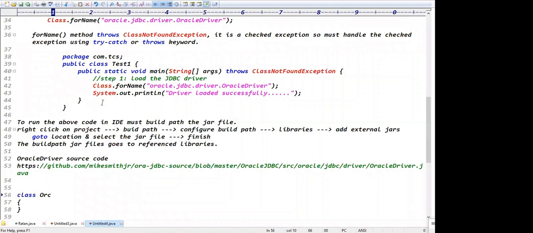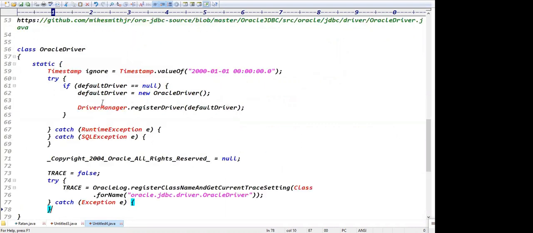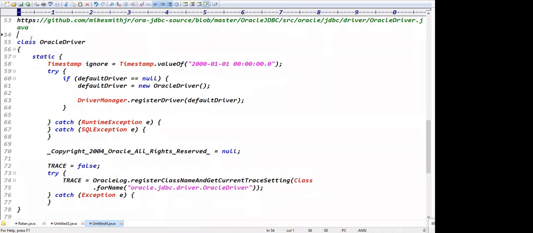The class name is Oracle driver class, right? This class has a static block. Forget about the complete code; we focus on these lines. The Oracle driver's static block is executed at class loading time. Static blocks execute during class loading time, right?